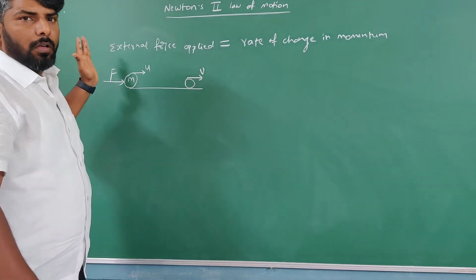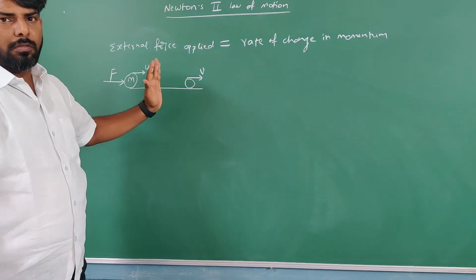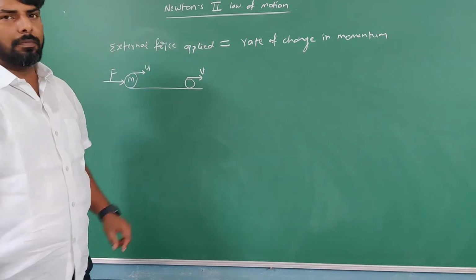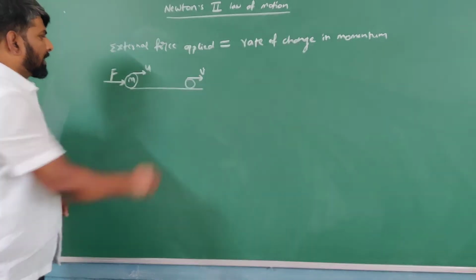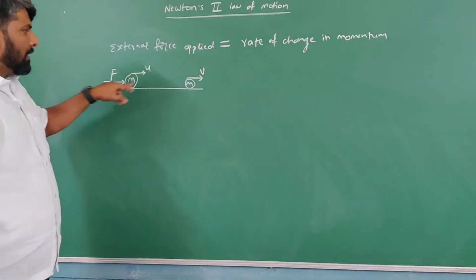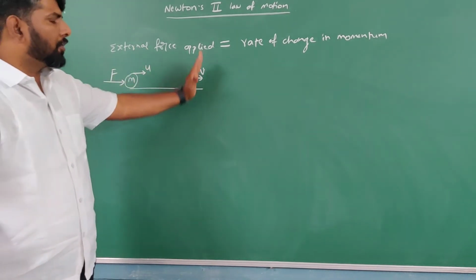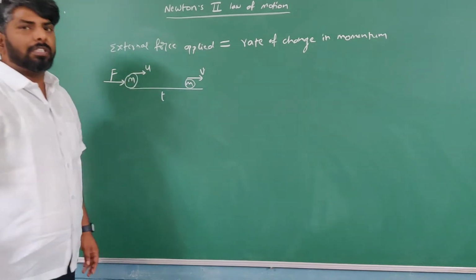So the time for which the force is applied determines the change in velocity. It's very important. So observe here: a body of mass m, initial velocity u. When I applied external force, its velocity changed to v. I applied that external force for a time t.